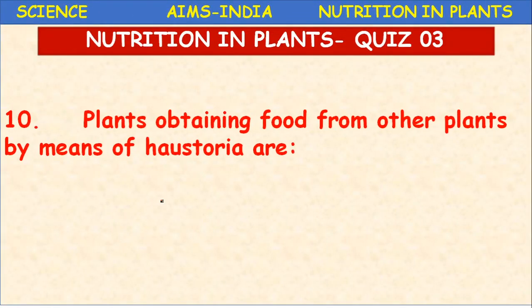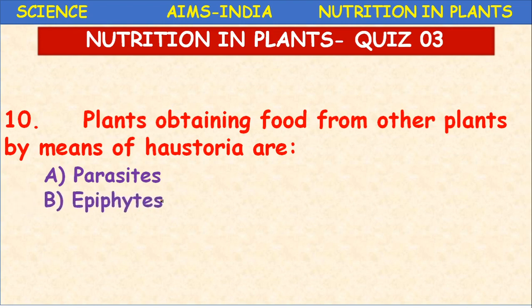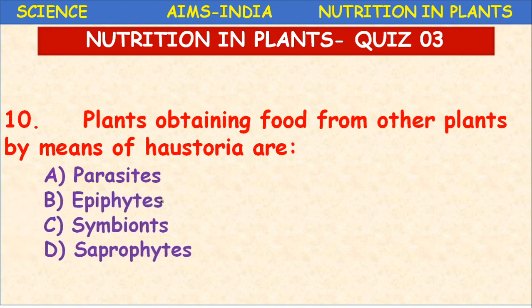Next, the last question of today. The plants obtaining food from other plants by means of haustoria are parasites, epiphytes, symbionts, or saprophytes. Where do you find this haustoria? Haustoria are special root-like structures which help in absorbing the nutrients.